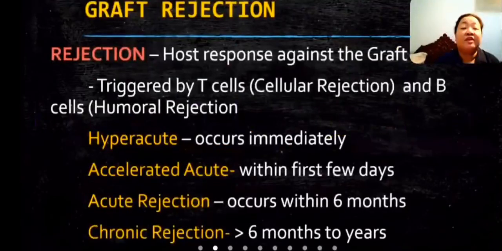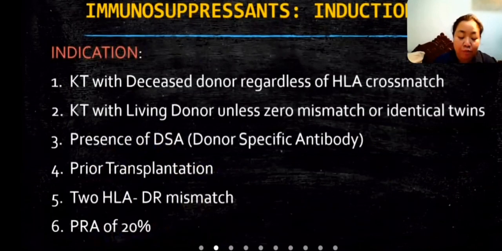Rejection is the host response against the graft. It is triggered by T cells, which is cellular rejection, and B cells, which is humoral rejection. Hyperacute rejection occurs immediately. Accelerated acute rejection occurs within the first few days. Acute rejection occurs within 6 months. Chronic rejection occurs greater than 6 months to years.